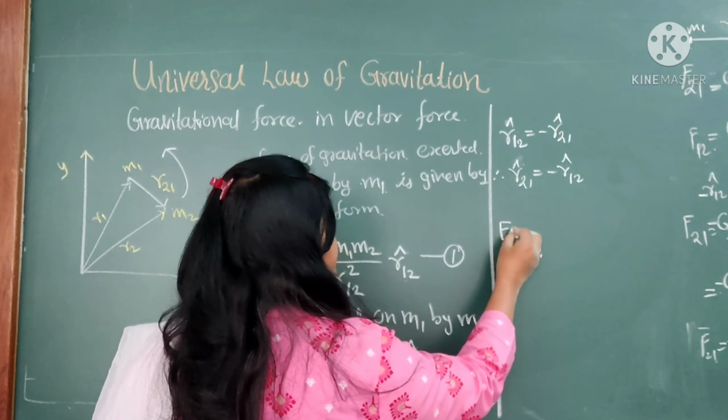The position vectors are both equal and opposite.